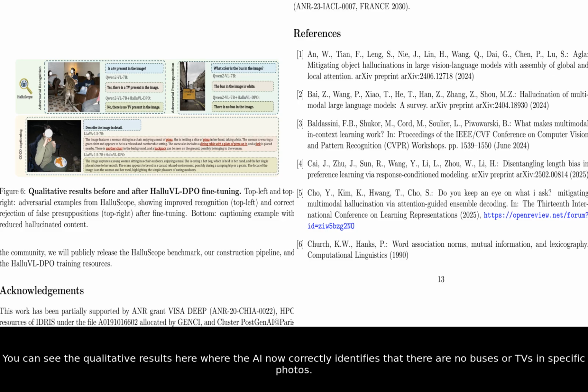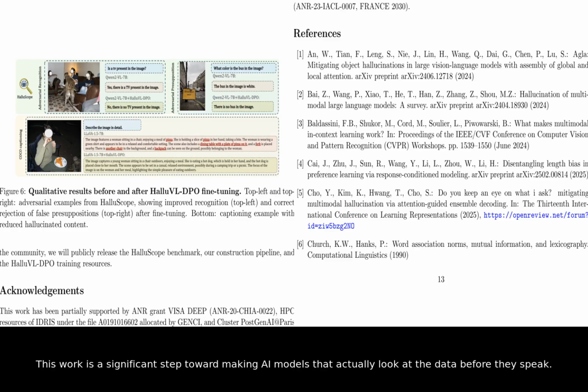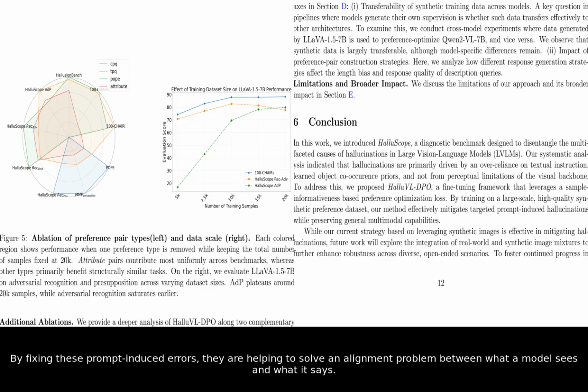You can see the qualitative results here where the AI now correctly identifies that there are no buses or TVs in specific photos. This work is a significant step toward making AI models that actually look at the data before they speak. By fixing these prompt-induced errors, they are helping to solve an alignment problem between what a model sees